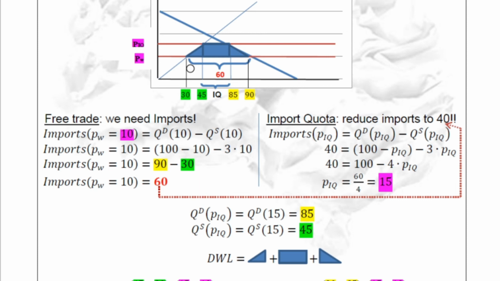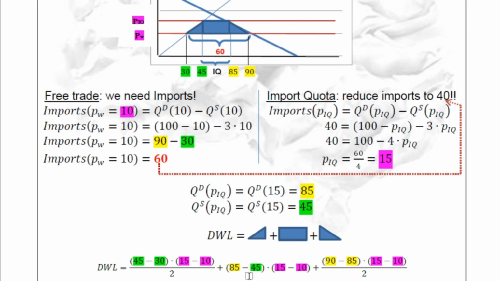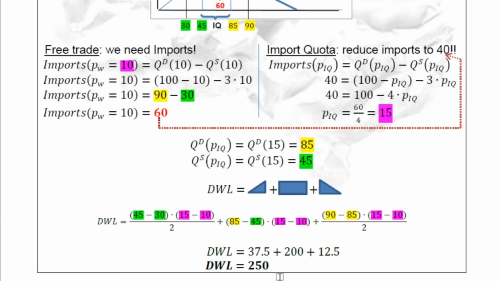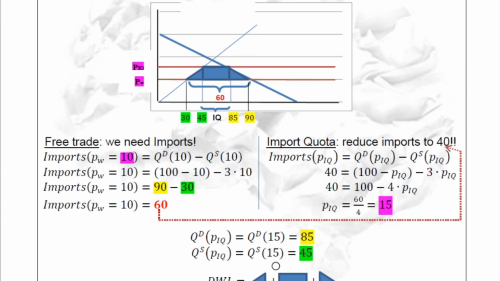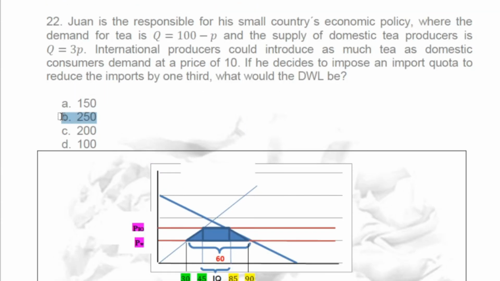This one is 45 minus 30 times 5, divided by 2. This area is 85 minus 45 times 15 minus 10, 5, plus this area that is 90 minus 85 times 15 minus 10 as the height, divided by 2, of course. If we do these calculations, the deadweight loss is 250. So we mark B.